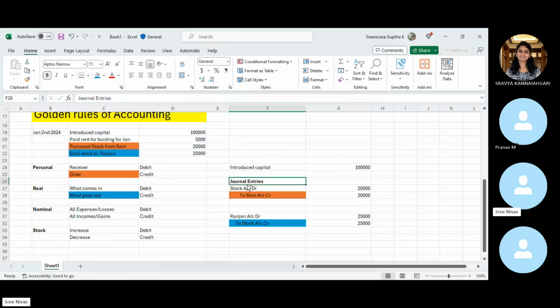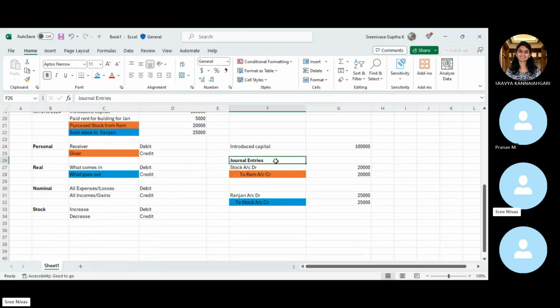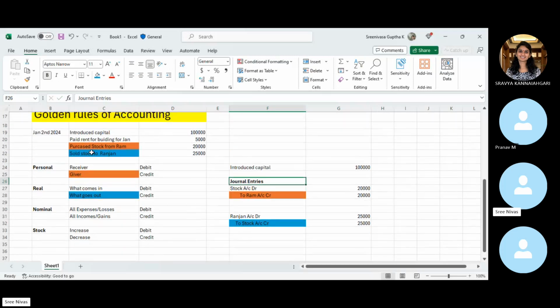So whatever we have discussed, in order to record the business transactions as per the golden rules of accounting, we call it journal entries. It's a daily journal where you have to record all the transactions in this way. And if you look at what is happening with the first transaction, that is the introduced capital.